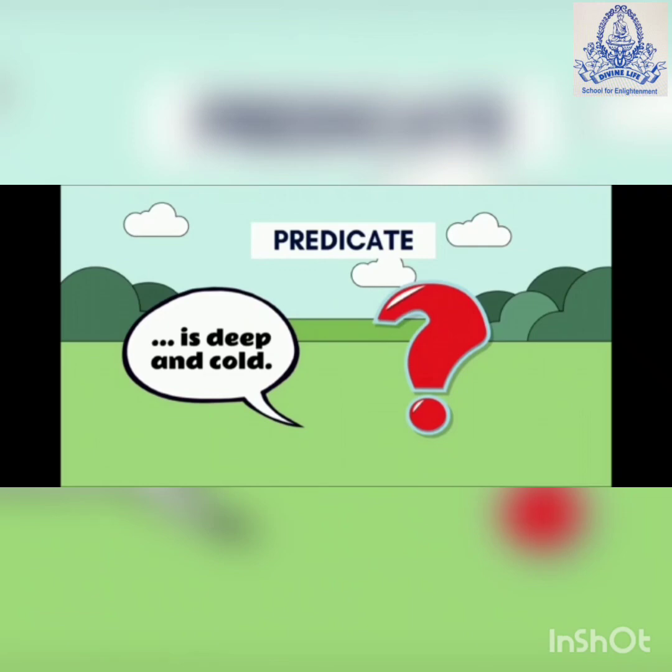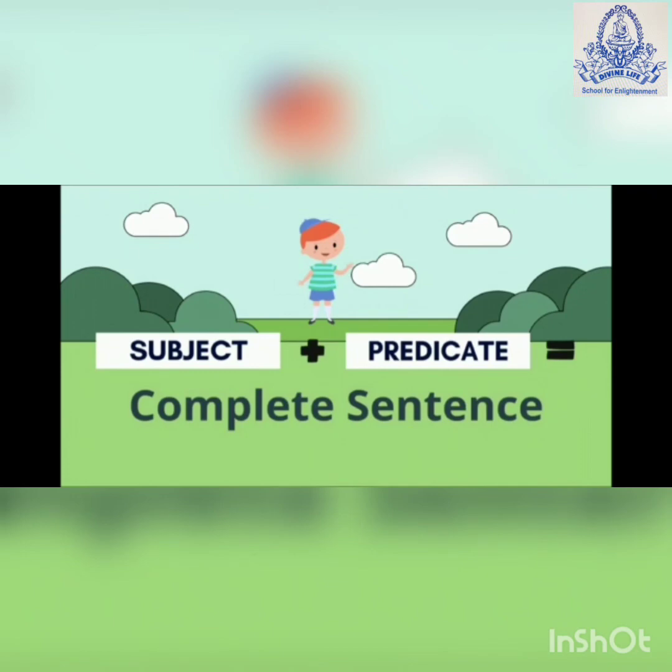For a sentence, subject and predicate, both things are important. It means subject plus predicate equals a complete sentence.